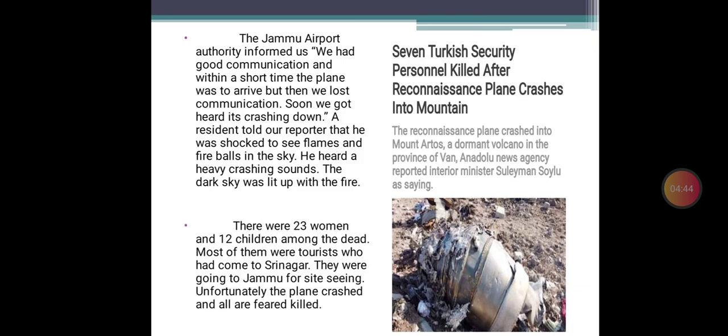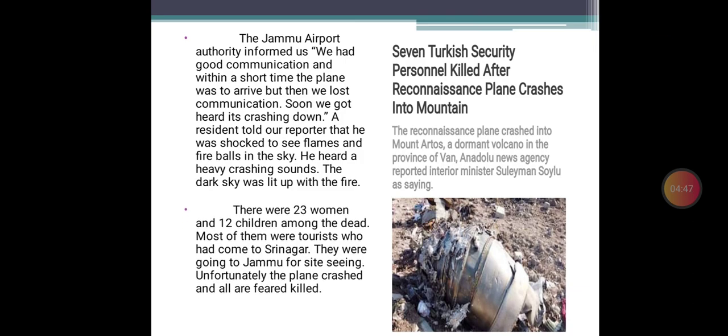In the next paragraph, there were 23 women and 12 children among the dead. Most of them were tourists who had come to Srinagar. They were going to Jammu for sightseeing. Unfortunately, the plane crashed and all are feared killed.